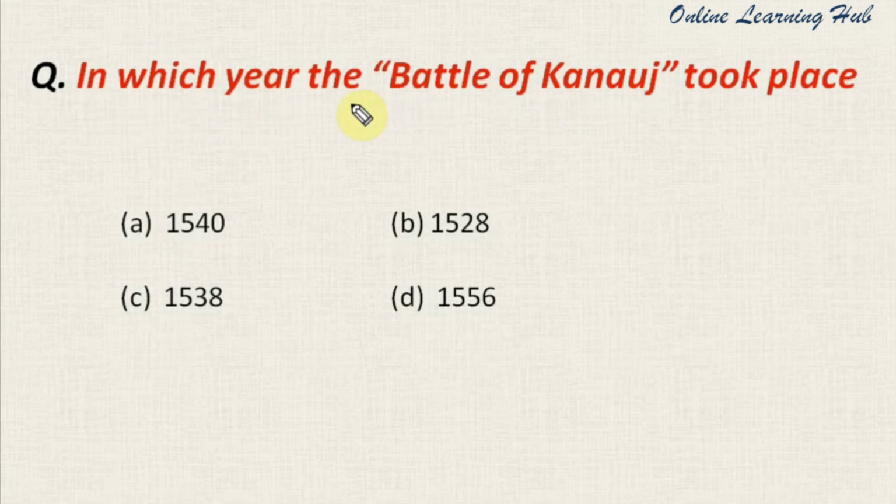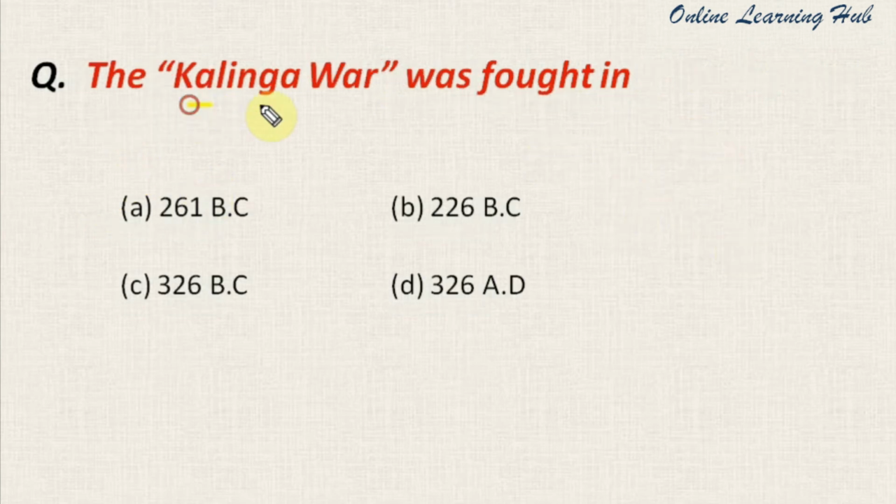In which year did the Battle of Connaught take place? The options are 1540, 1528, 1538, 1556. And the right answer for this question is number A, 1540. So the Battle of Connaught was fought in the year 1540, and the battle was fought between Sher Shah and Humayun. The Kalinga War was fought in 261 BC, 226 BC, 326 BC, 326 AD.